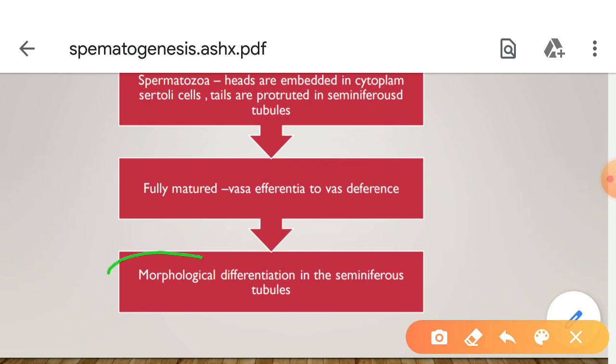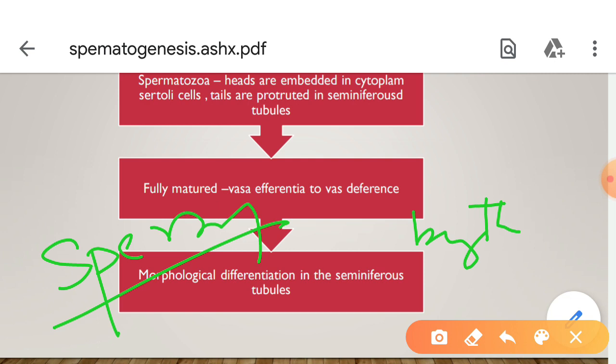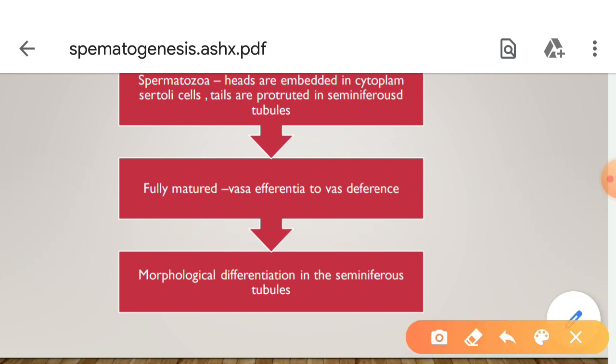The sperms undergo several morphological differentiations in the seminiferous tubules of the testis. They attain the typical structure of a sperm, but these sperms do not yet possess the ability to fertilize the egg. They attain the ability to fertilize the egg through a process called physiological ripening.